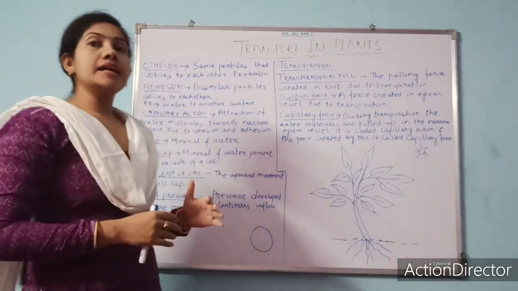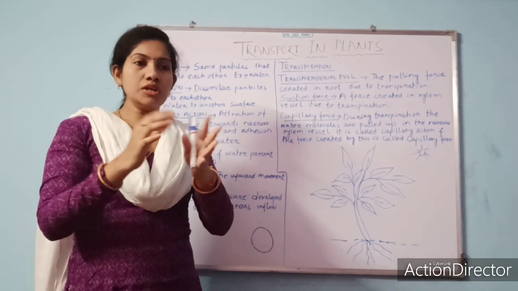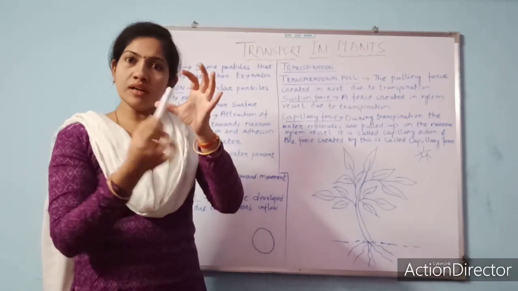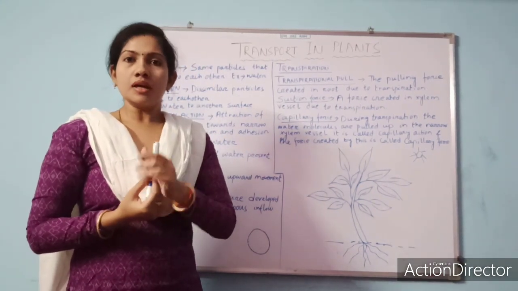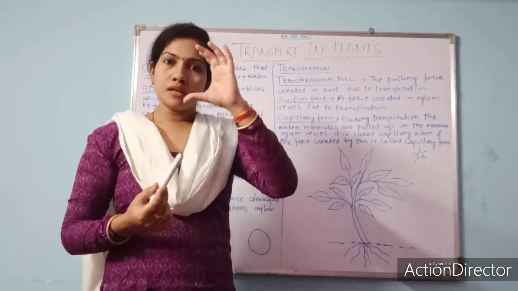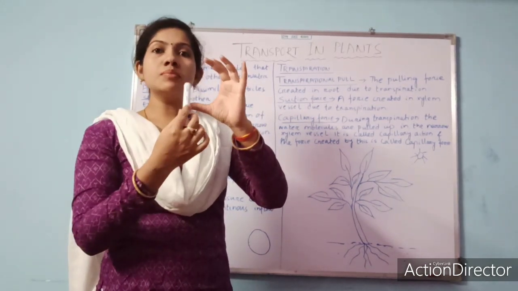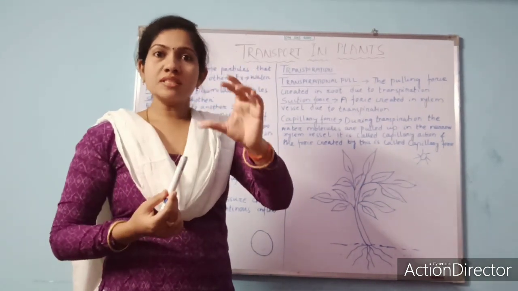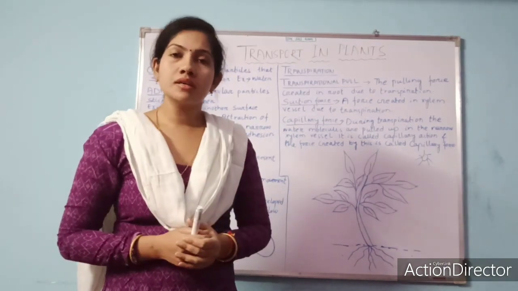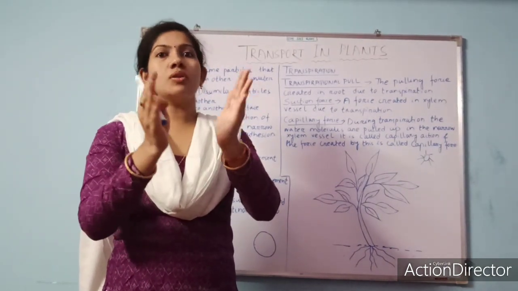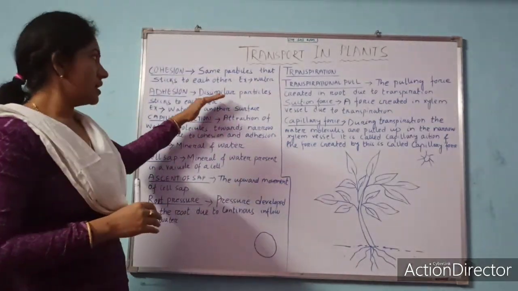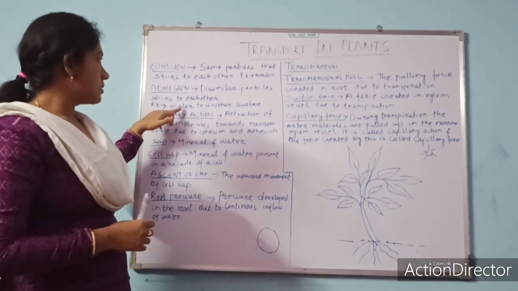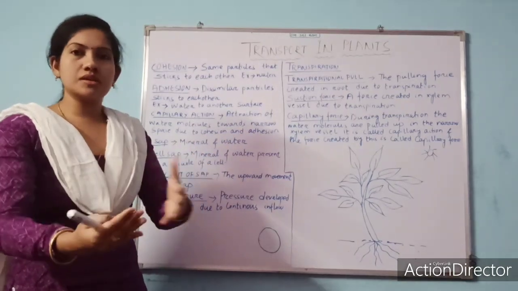The next tendency is adhesion. When you take water in a glass, there is an attractive force between the water and the walls of the glass. Listen carefully to what I am saying. This phenomenon is called adhesion. Here two different molecules attract each other, so we can define adhesion as dissimilar particles sticking to each other. For example, water to any other surface.